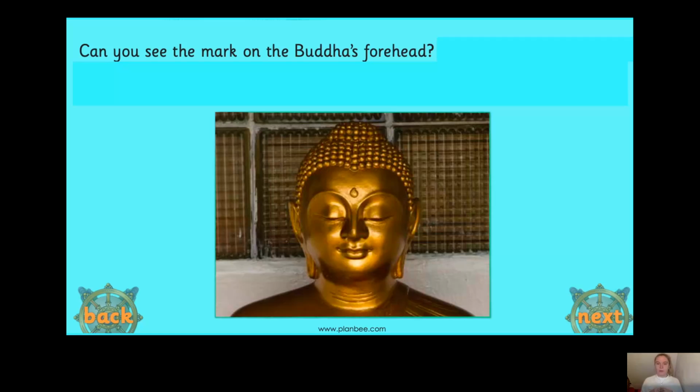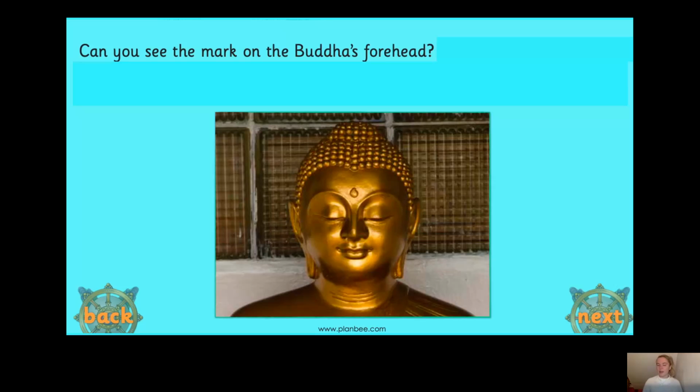Now, it also represents that the Buddha, because he had a third eye, he could see things and he knew things that normal people wouldn't have been able to know or wouldn't have been able to see. So it kind of links to the bump on his head. Because he had his third eye and he was able to see things that normal people wouldn't, that made him very wise, very smart. Okay, so we've done two. We've done the bump on his head and his third eye.